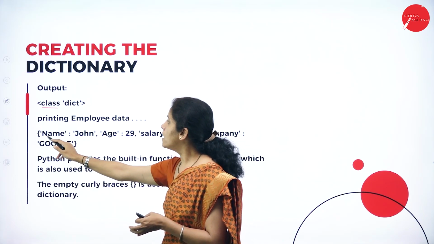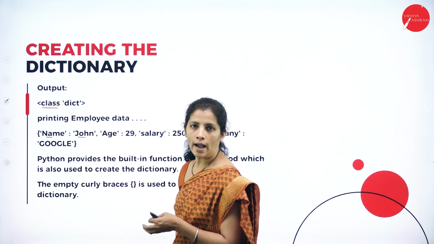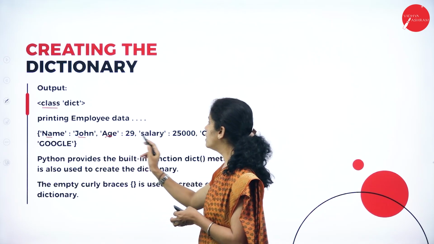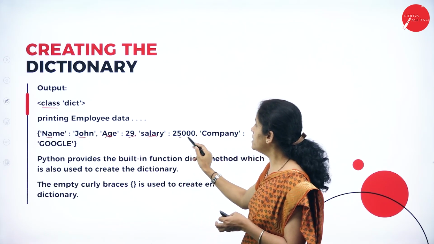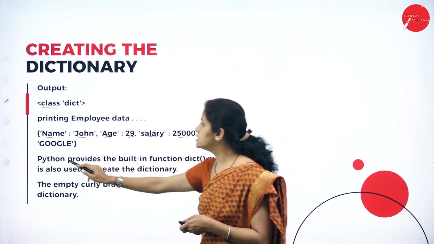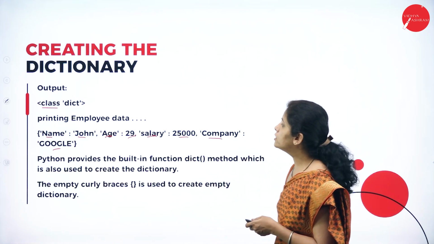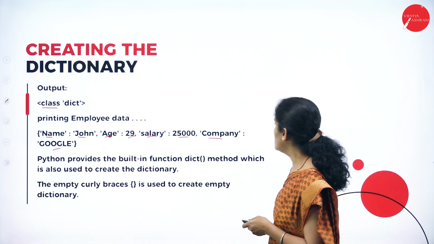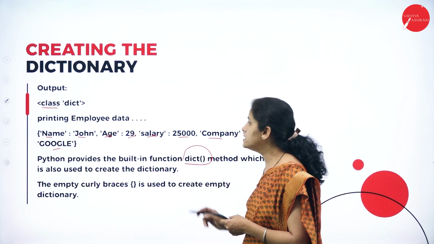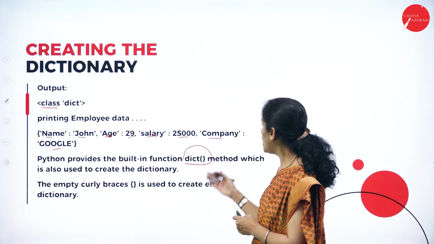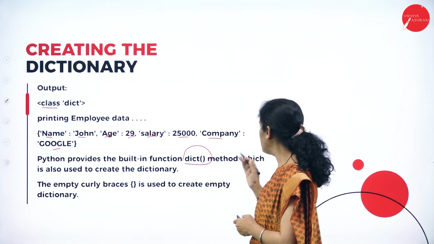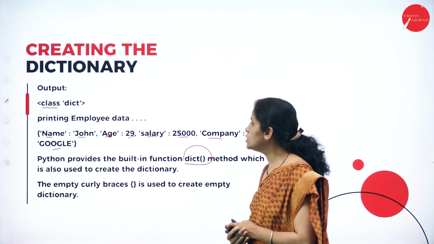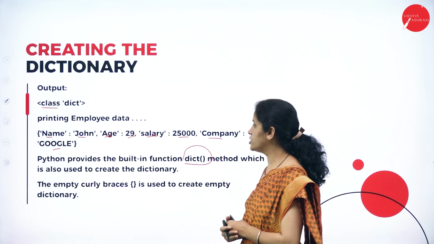See here, name, value, age, value, salary, value, company, and its value. Python provides the built-in function dict, a method which is also used to create the dictionary.